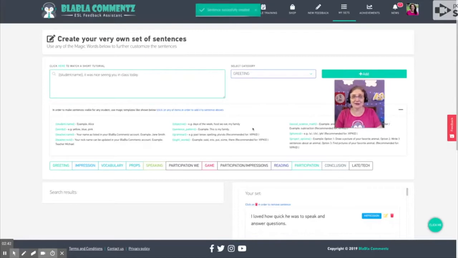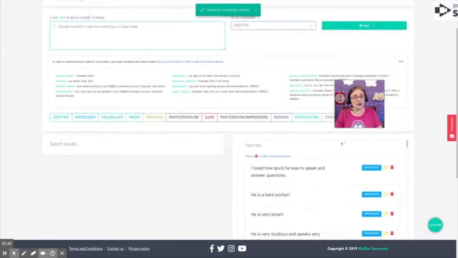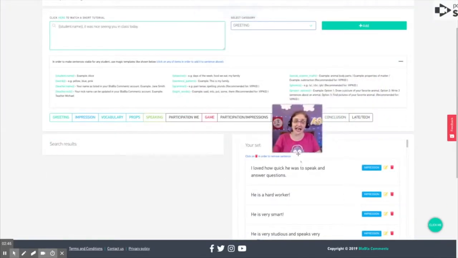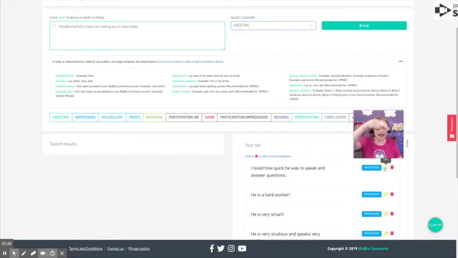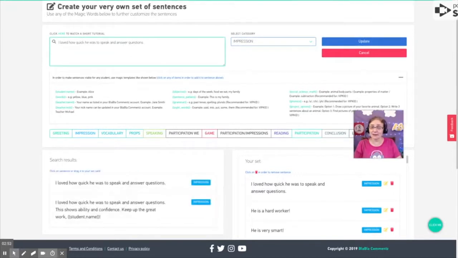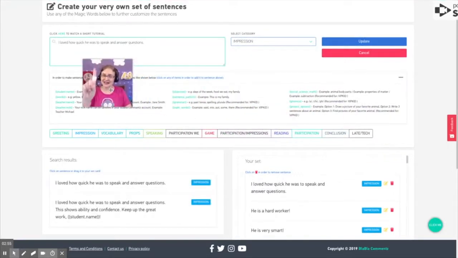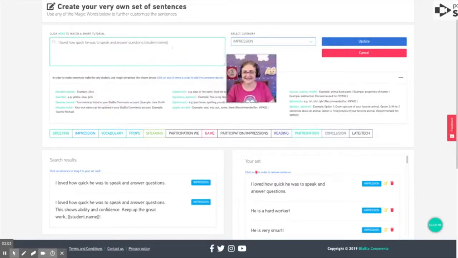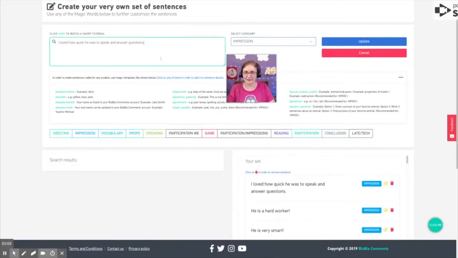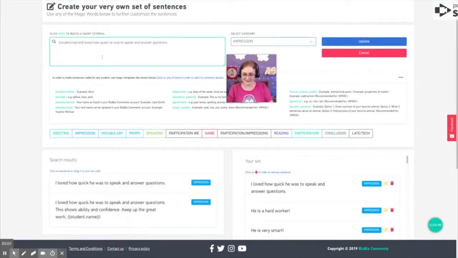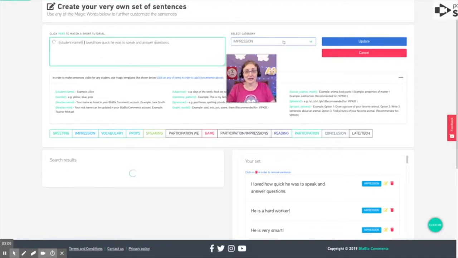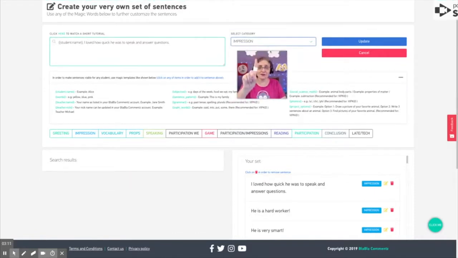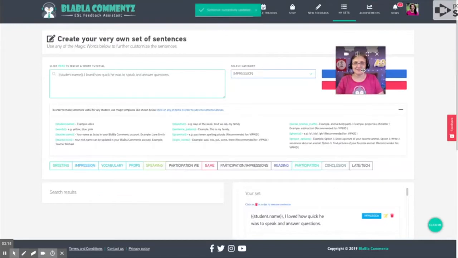It populates down below. If there's ones that already have been created and you want to edit it, click on the Edit button right there. And then it populates up at the top. And then you can edit the sentence however you want. And again, make sure it's under the correct category before you hit the update button.